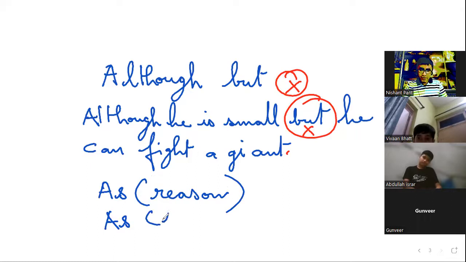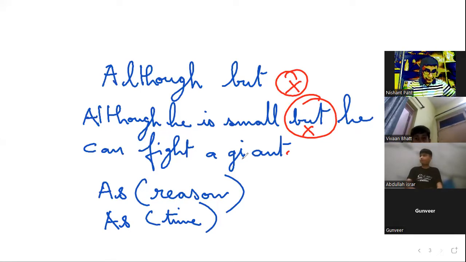I watched her as she opened the letter. So while she was opening the letter, as is also used like while, right? So as she opened the letter, I watched her. Vivan arrived as Niyati left. You know, that is something like that. So while, when, as, they can also be used to denote time.